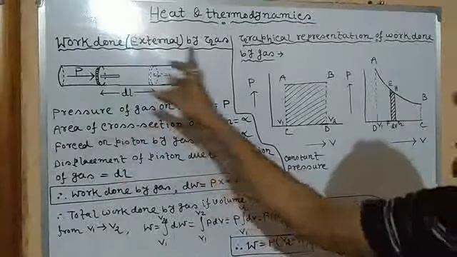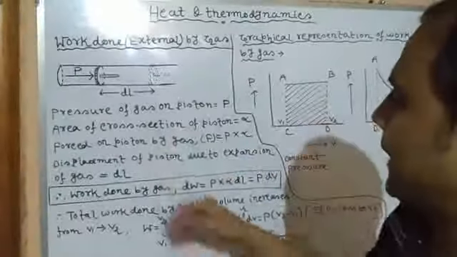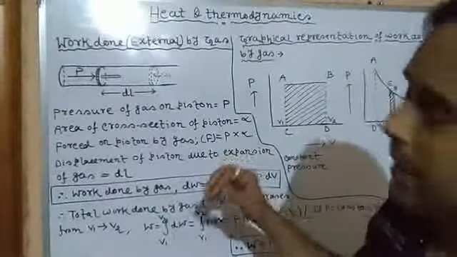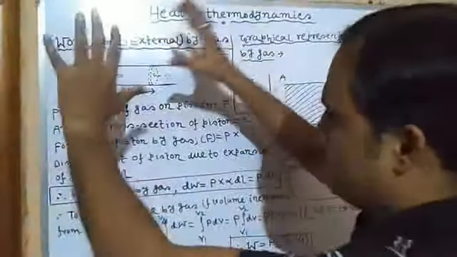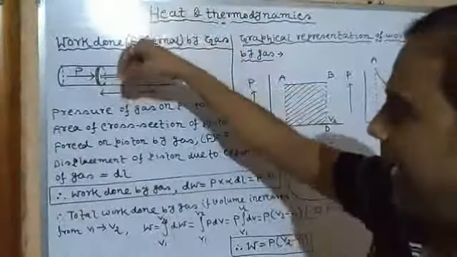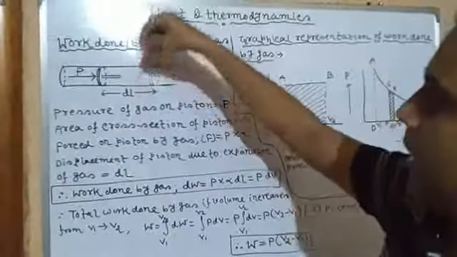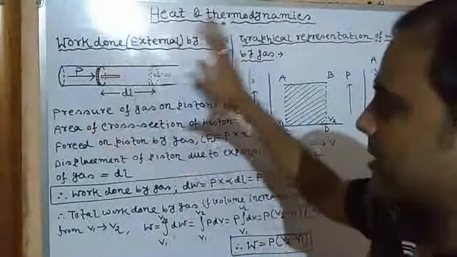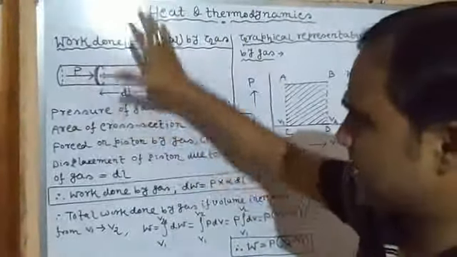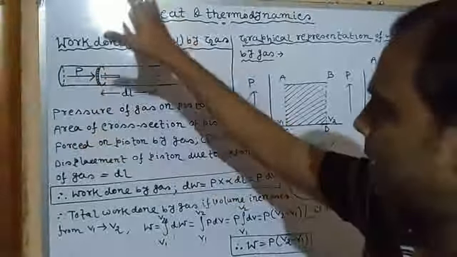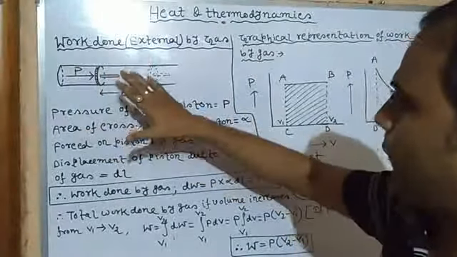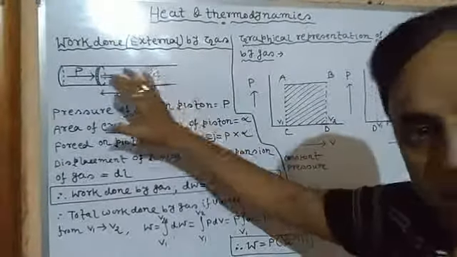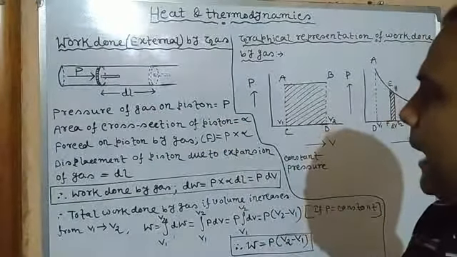Now suppose this is a cylinder, and inside it there is a frictionless piston, and inside this cylinder some gas is confined with the help of this frictionless piston, airtight. There is no air outside the gas inside. So some gas is confined inside a cylinder with the help of a frictionless piston, that is, a movable piston. This piston can move inside the cylinder.